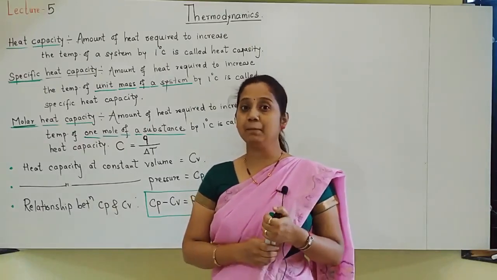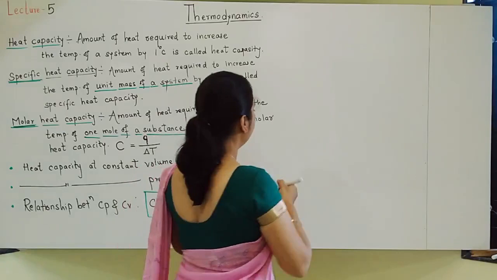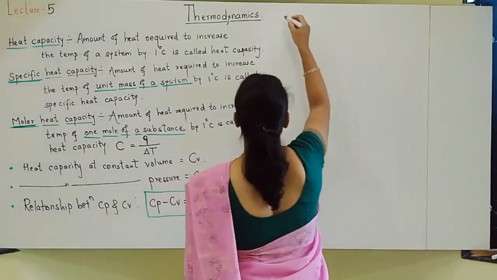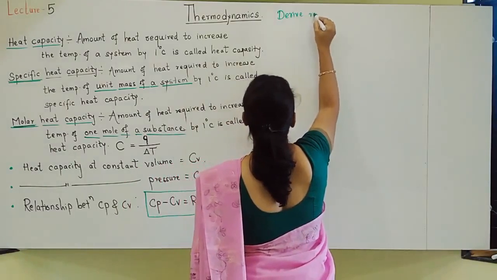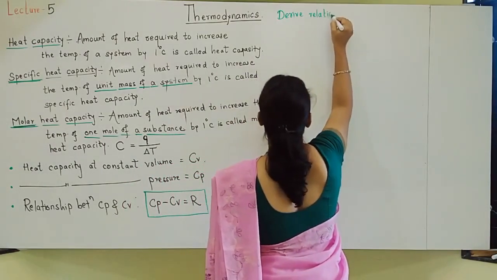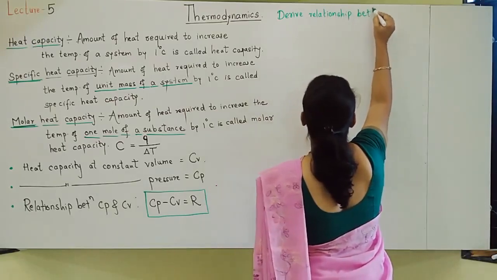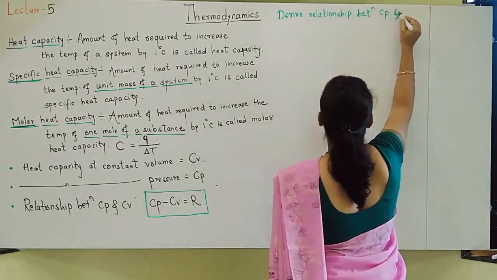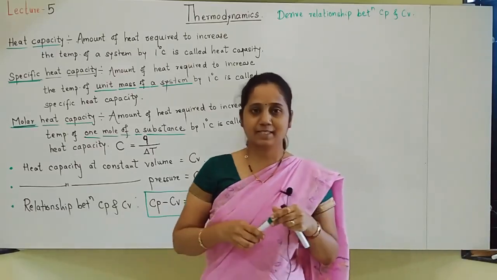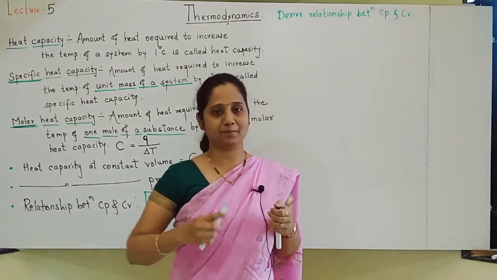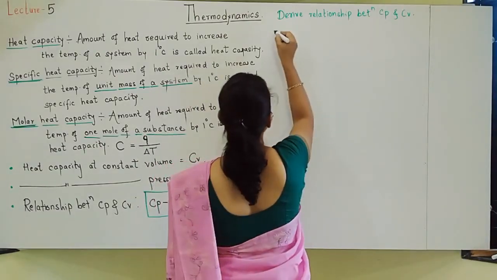Sometimes a derivation is also asked. So let us understand: derive the relationship between Cp and Cv. That is, we have to show Cp minus Cv is equal to R. So let us see that. Things are very easy. See students.